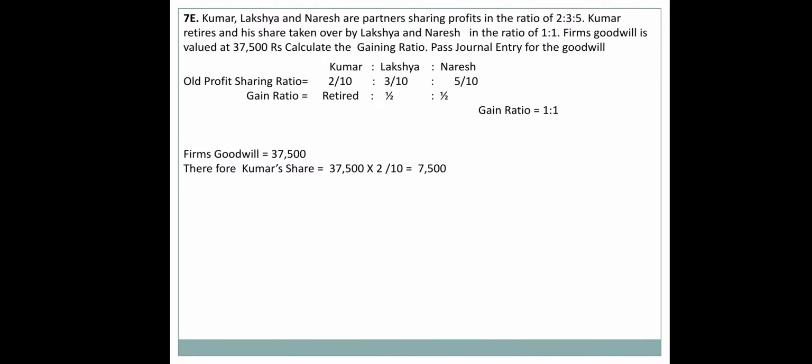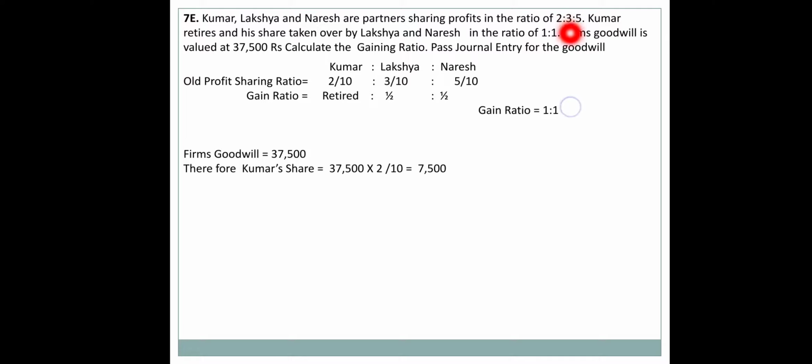Kumar, Lakshya and Naresh are partners sharing profit and losses in the ratio of 2:3:5. Kumar retires and his share is taken over by Lakshya and Naresh in 1:1. Firm's goodwill is valued at 37,500. Calculate the gain ratio. Always remember, when there are journal entries for goodwill, we are concerned only with the gain ratio. So just find out in the sum whether the gain ratio is given to you as a ready reckoner.